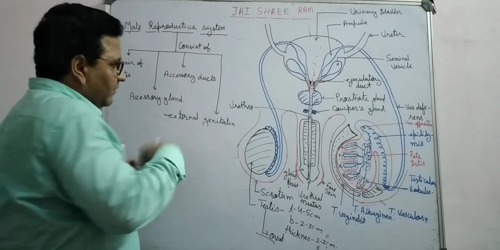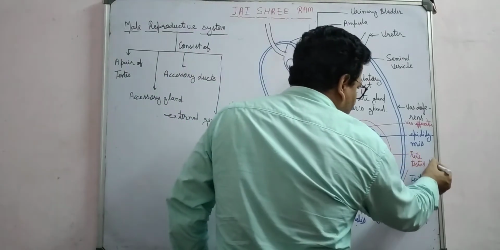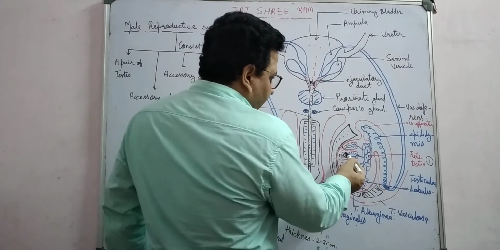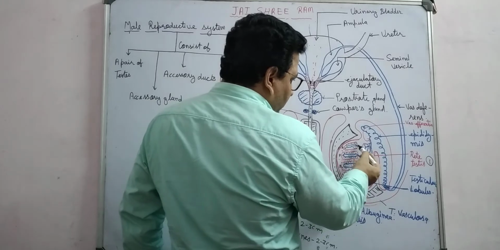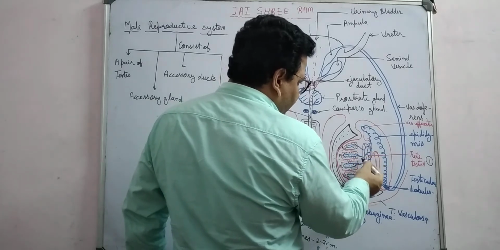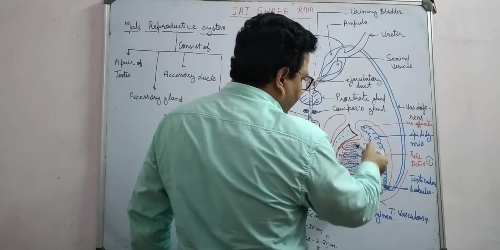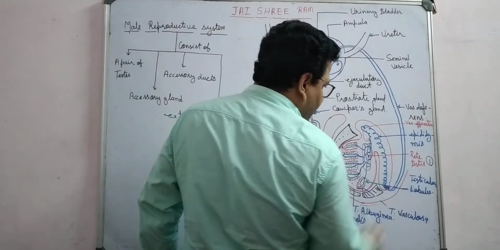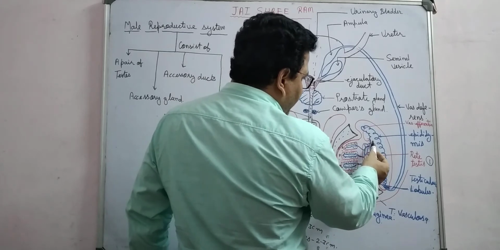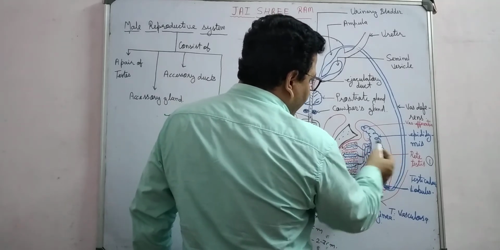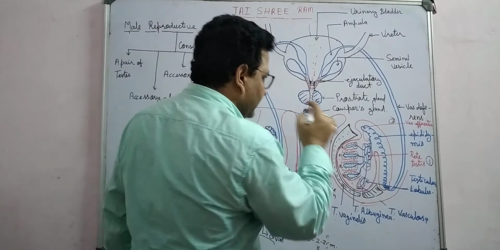Then the accessory ducts. The first accessory duct is known as rete testis. Sperm formation takes place in the seminiferous tubules, and the common ducts from the testicular lobules get collected and form a network. This is known as rete testis. From the rete testis, a few tubules arise which carry the sperm up to the epididymis, known as vasa efferentia. This is the second accessory duct.